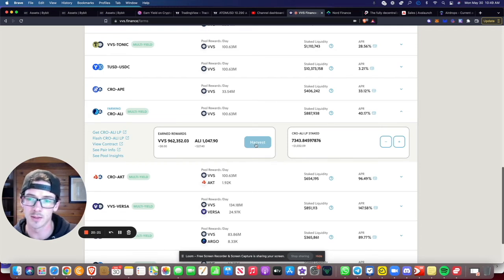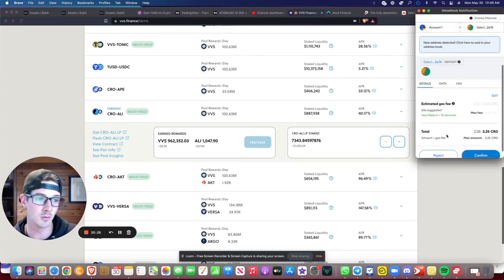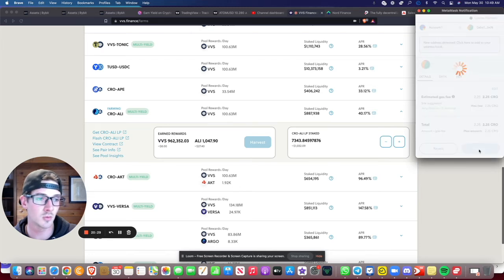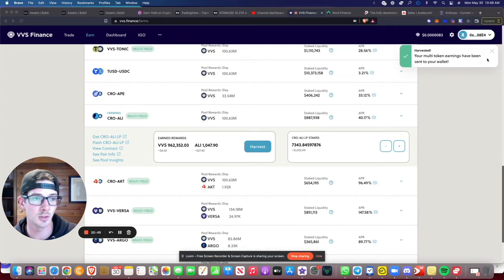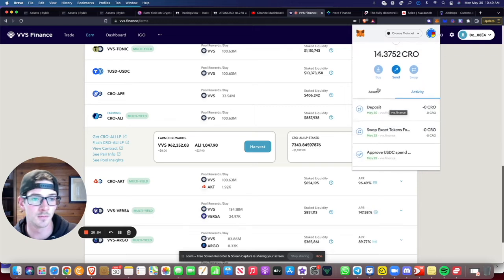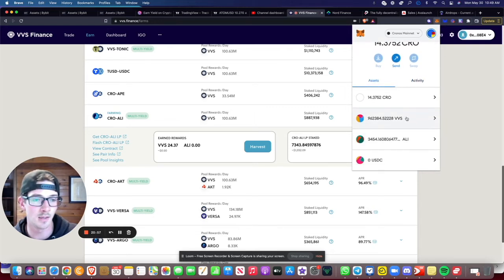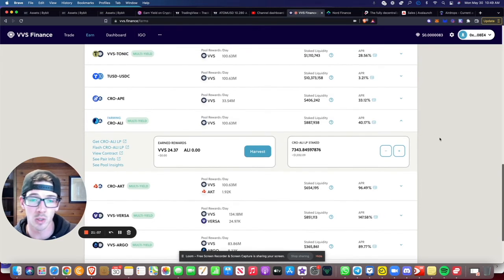But what we're doing here is every Monday so far, I have clicked on harvest, and I will take all of those rewards from the week, and I will move that into my MetaMask wallet, and then just reinvest that into ALI. So there, your multi-token earnings have been sent to your wallet. If we check it out, there should be a few more ALI and VVS tokens in there, which is good. So I've harvested that, and it should keep going. Obviously, the rewards are becoming a little bit less, but I was able to get in when there was quite a bit higher, so that's good.